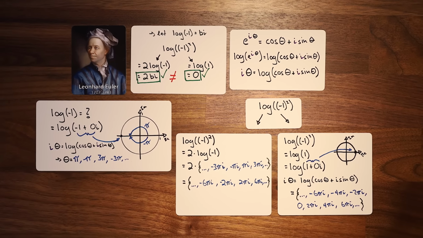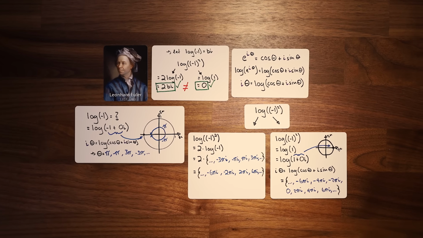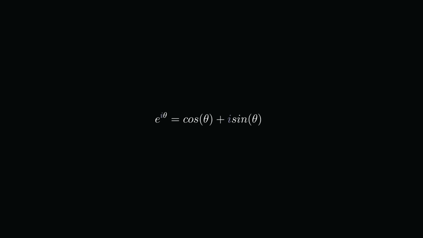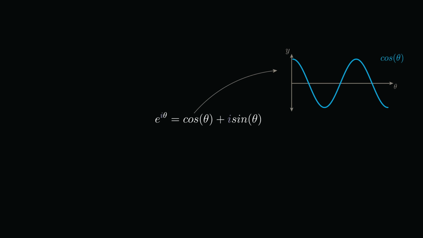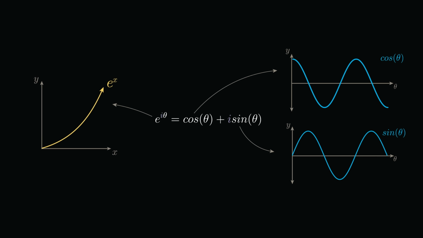Euler's approach was highly controversial at the time, but would eventually gain acceptance. Personally, I don't think it's surprising that Euler's formula and his approach to logarithms was so controversial. If we just look at Euler's formula, it's pretty absurd. To the right of the equal sign, we have cosine and sine waves from trigonometry. To the left, we have e raised to a power, which typically means exponential growth. The wild card here is of course the imaginary unit i, which as we've seen is almost as if by magic, turning exponential growth into periodic wave-like motions.